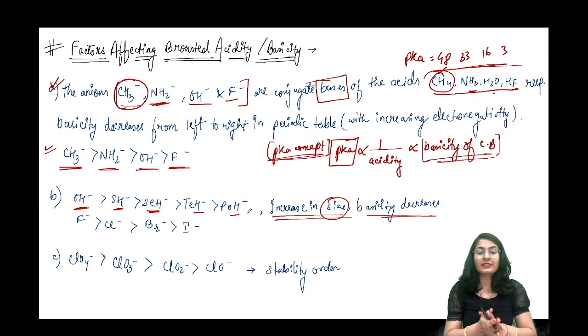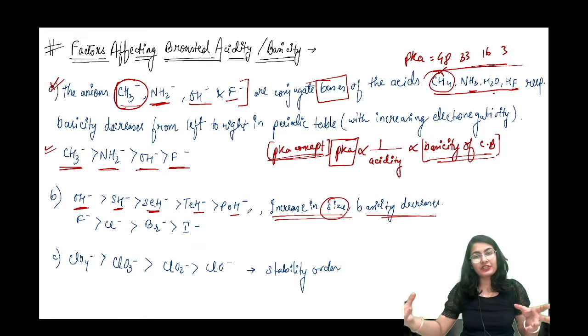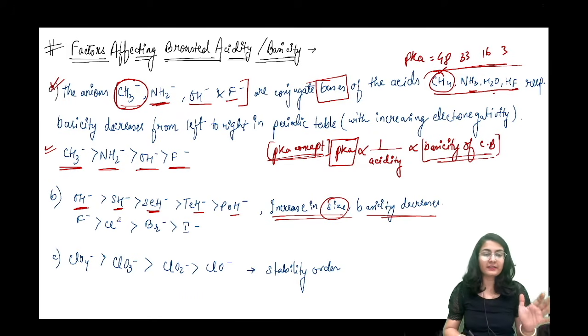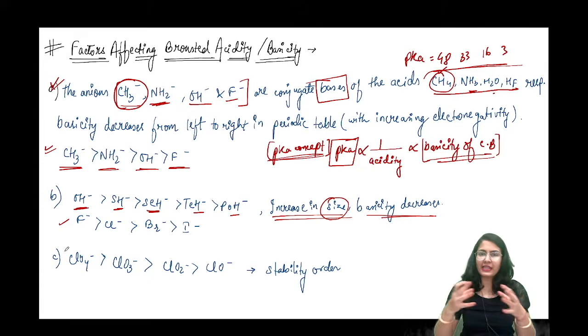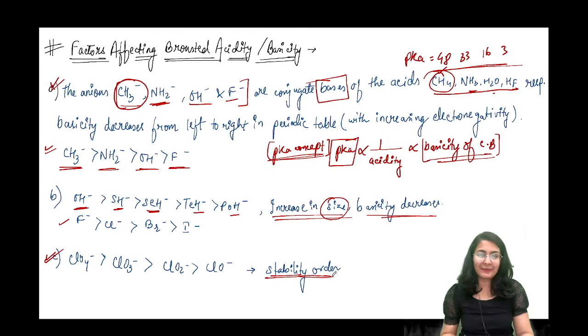So basically, what just happened? With increase in size, the nuclear charge diffuses and the force of attraction also decreases. That's why basicity decreases. The same is applicable for any group. Moving down the group, size increases, basicity decreases. Okay. अच्छा, next factor क्या है? Next factor है stability order. Based on the stability, you are able to answer the basicity.